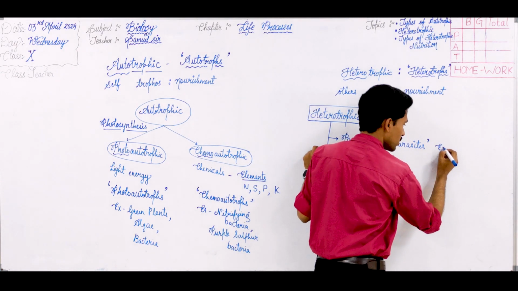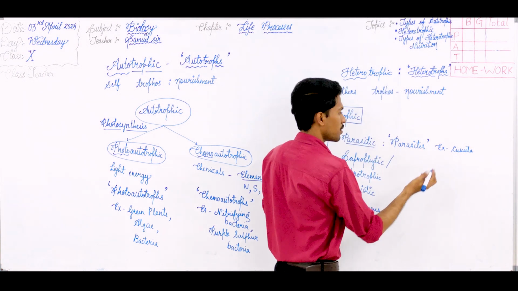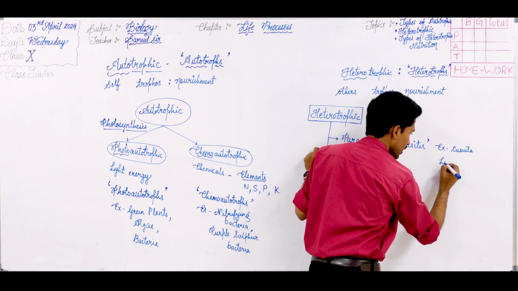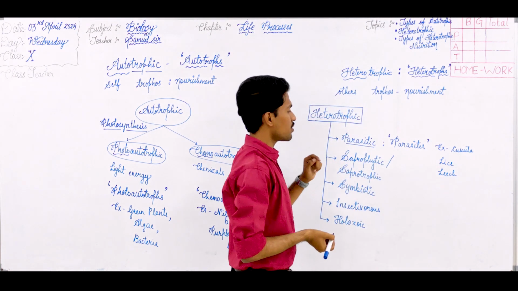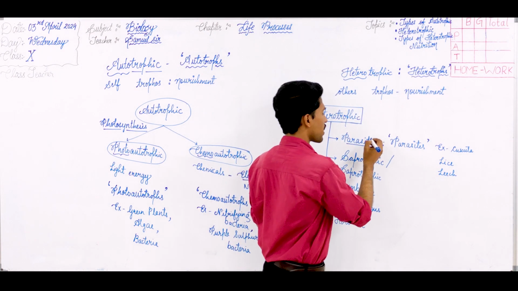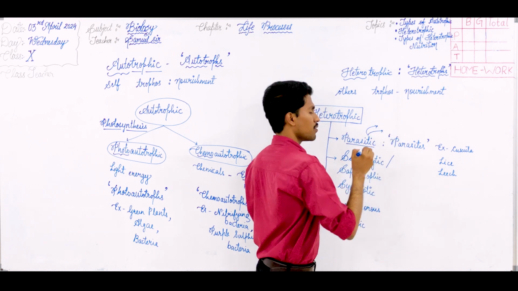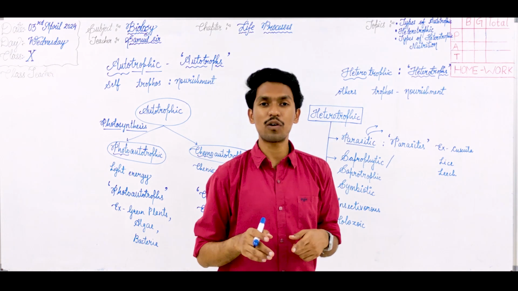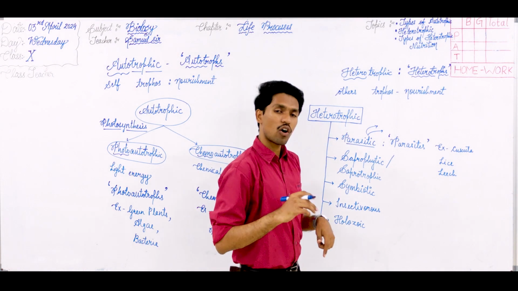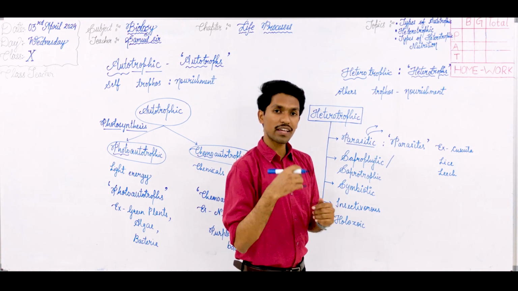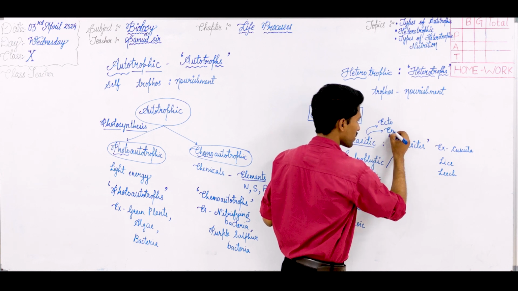We take the example of Cuscuta, which is a plant parasite. We take the example of lice and leech, which come under the animal parasite. Now coming under the parasitic mode of nutrition, they are again divided based on their location, whether they are found on the external surface or the internal surface, that is on the body surface or inside the body. So they are ectoparasite and endoparasite.